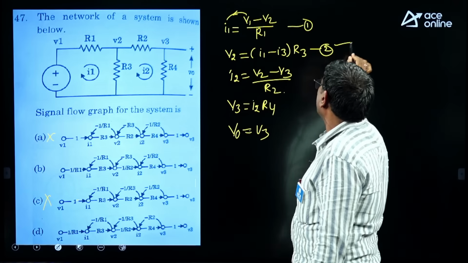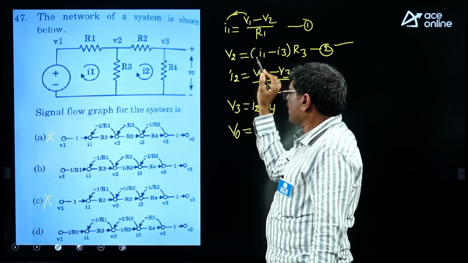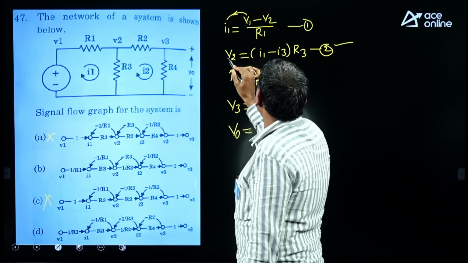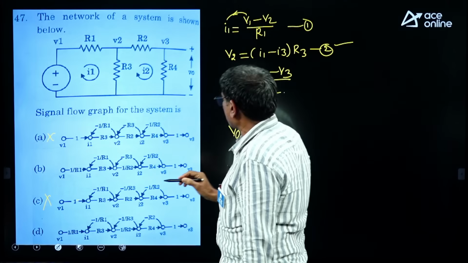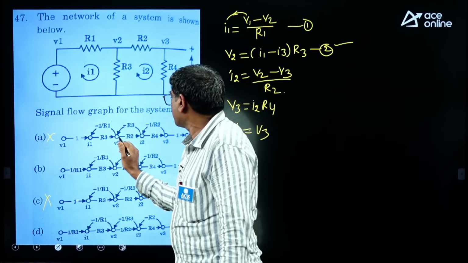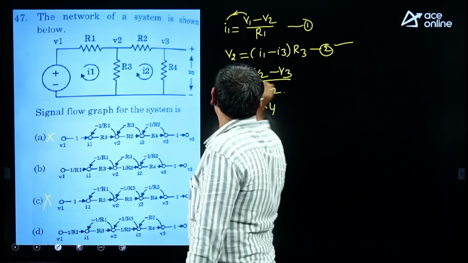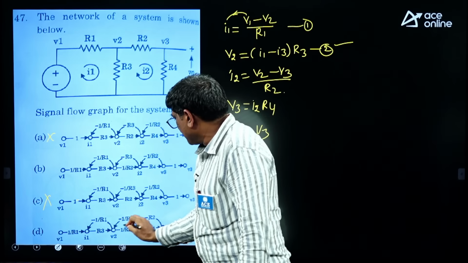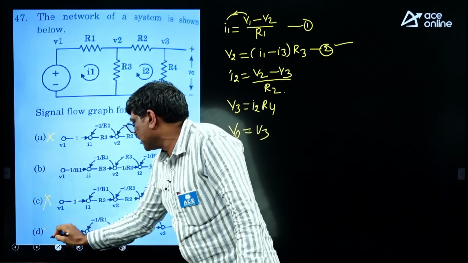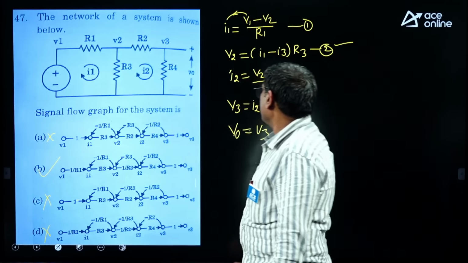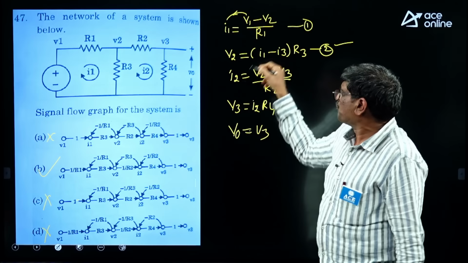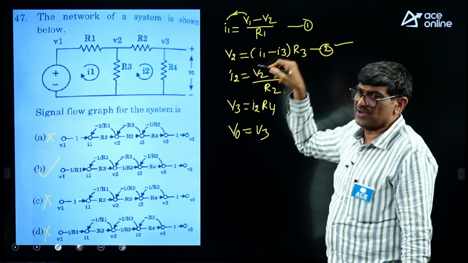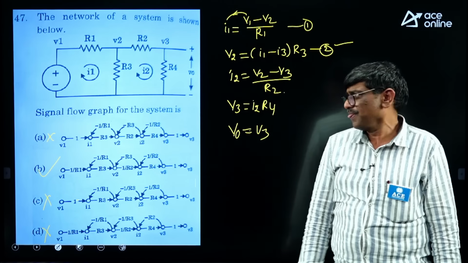Come to the second equation. Start at I1, end at V2, path gain R3. Again minus R3. Means here what happened? Minus R3 is there. But here minus 1 by R3 is there. Means D is wrong. Option is C. So just observe at which signal flow graph node this equation is satisfied, that is going to become correct.